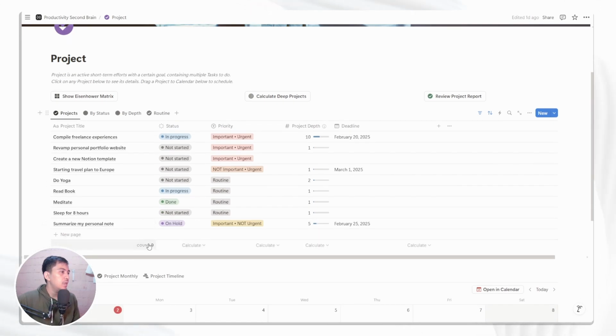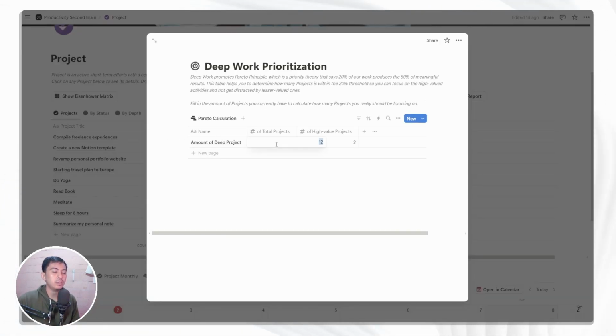like this. You have 9 projects right now, and let's say that after you put all of the project depth here, and let's say that creating a new Notion template, the new project that we just added, I think a fresh graduate might need 3 months to create a new Notion template. And then you go into deep projects. You remember there are 9 projects. Let's click this button, and then you put the total of the projects as 9. And using this simple calculation, you are recommended, you have one here, the high value projects.